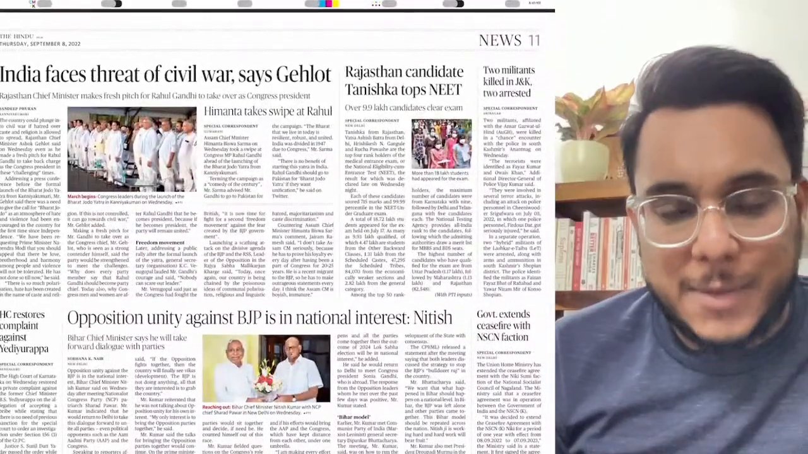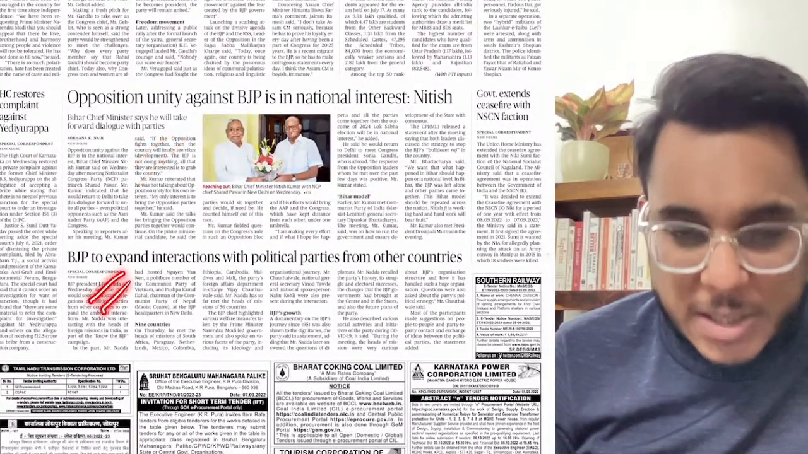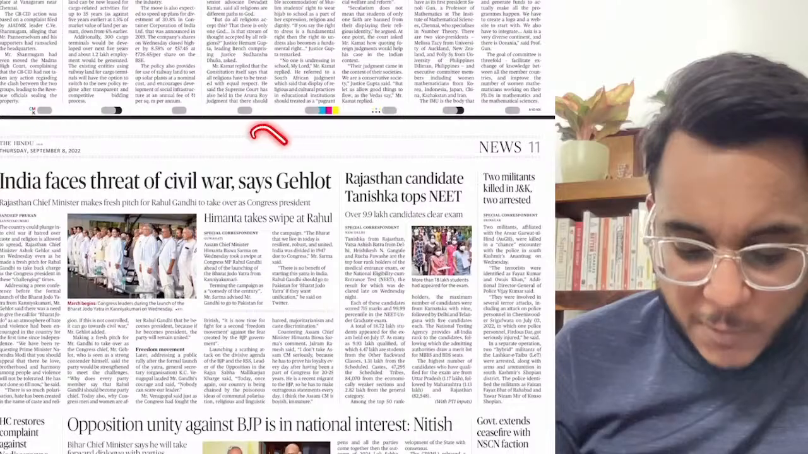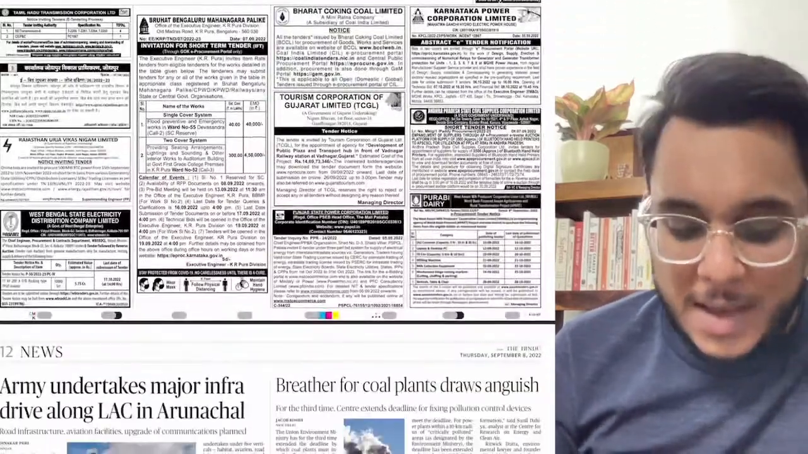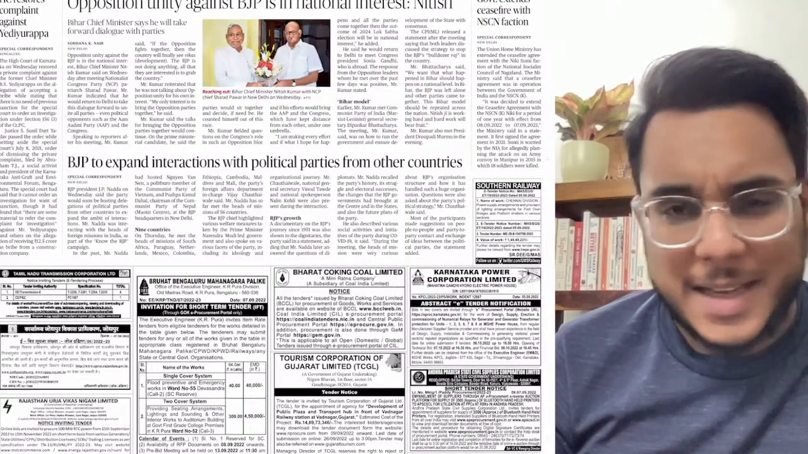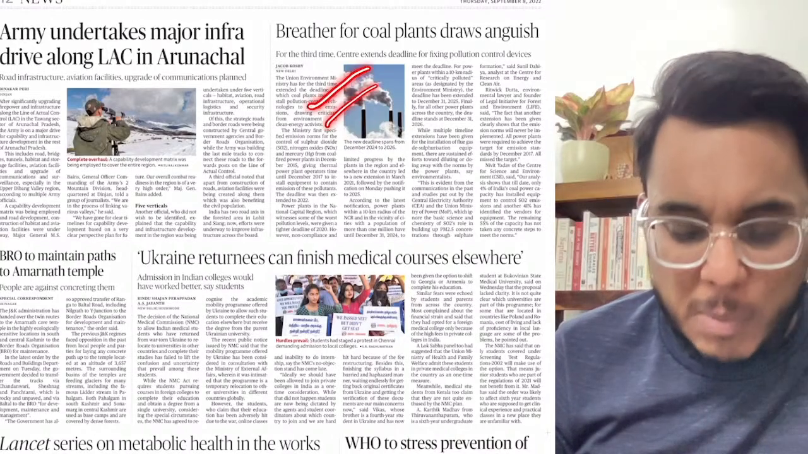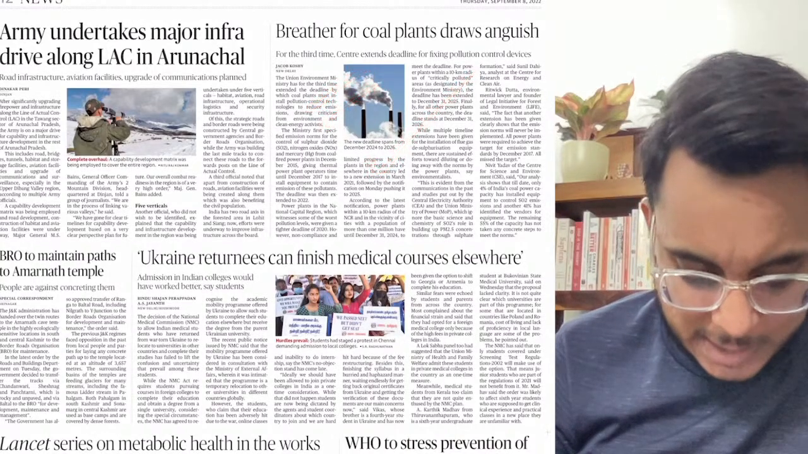Okay, then guys, coming back to page number 11. Here the political news have been carried. Opposition unity against BJP to expand. India faces threat of civil war, says Gehlot. However, with respect to the examination, much substance is not there in these particular articles, so no need to go here, we'll be avoiding that. Then after that, breather for coal plants. We'll see what this particular article is talking about.